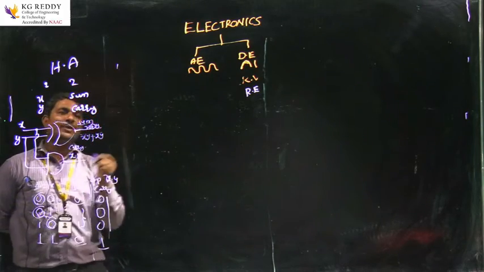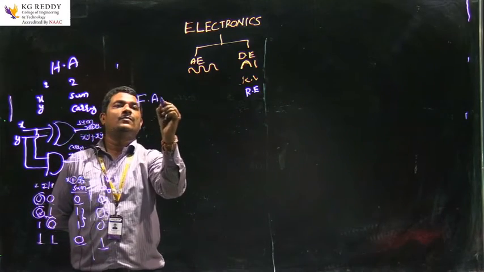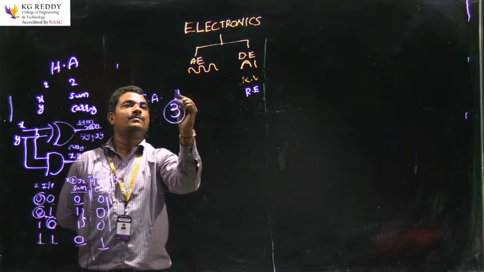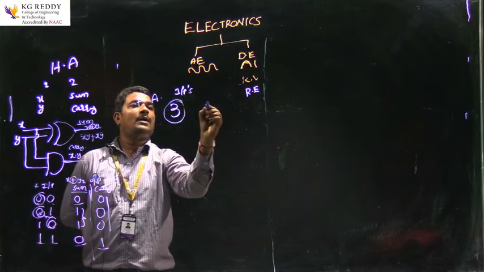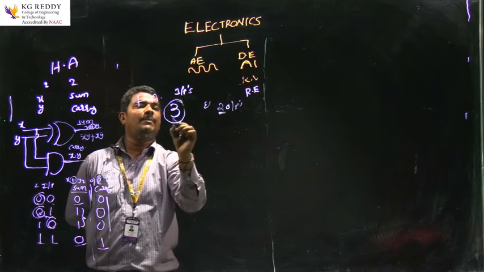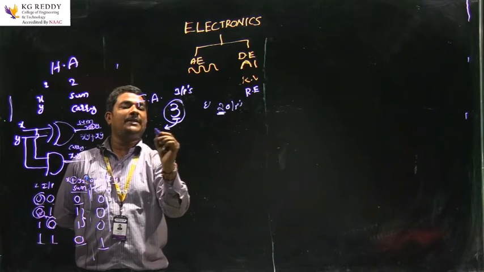Coming to full adder, we are taking 3 inputs, an extra bit, and 2 outputs. The extra third bit is the carry input.